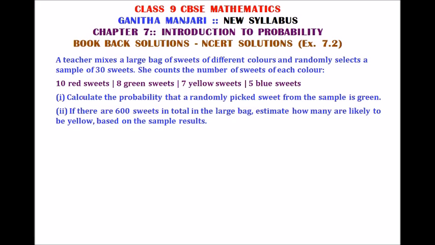Then the questions are: calculate the probability that a randomly picked seed from the sample is green. If there are 600 seeds in the total large bag, estimate how many are likely to be yellow based on the sample results.